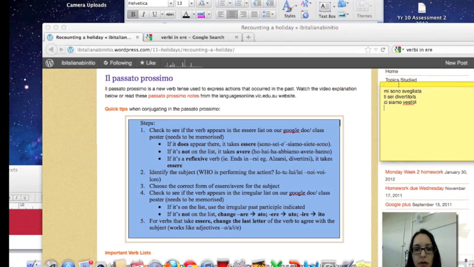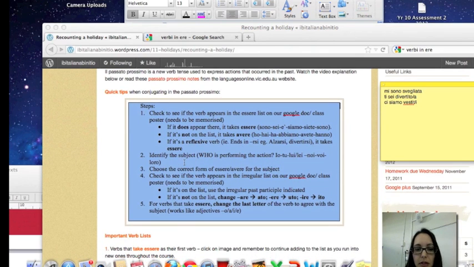Okay, so once you've identified whether you're using essere or avere, you need to proceed to identify the subject. So who is performing the action? Io, tu, lui, lei, noi, voi, or loro. Once you decide on that, you need to choose the correct form of essere or avere for the subject. So if it's I, sono, or if it's you, sei, etc.